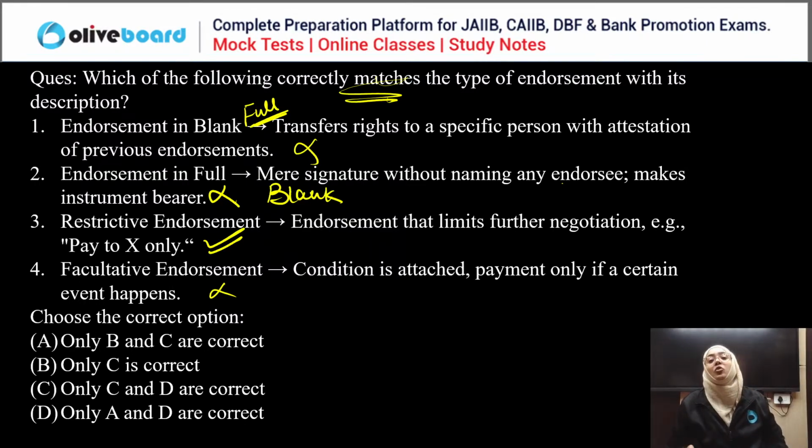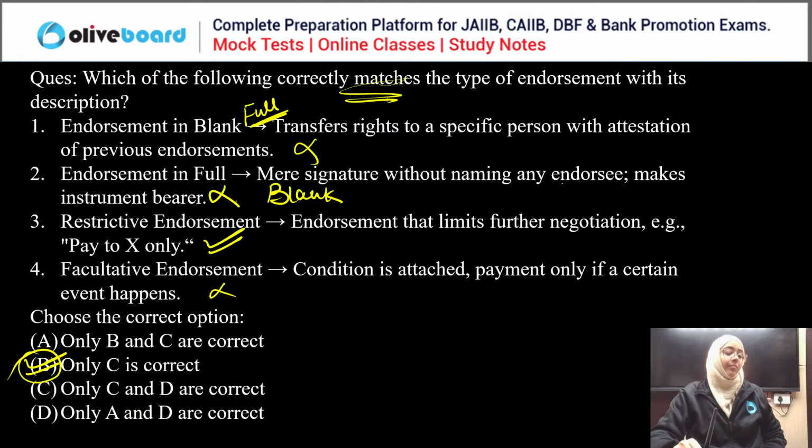But facultative endorsement says that it is without recourse. It means that if Kiran received the money, then well and good. If Kiran doesn't receive the money, then I'm not liable to make the payment. That is called facultative endorsement. So if we talk about the correct answer, B, only the C statement is correct. Clear? Done.